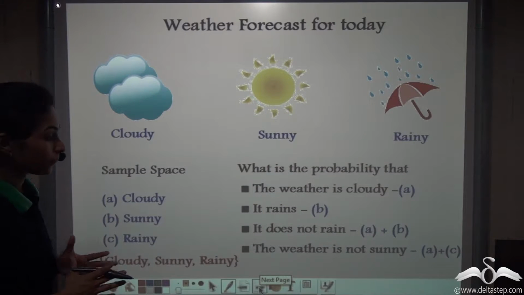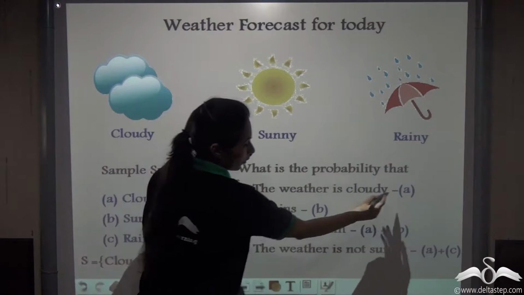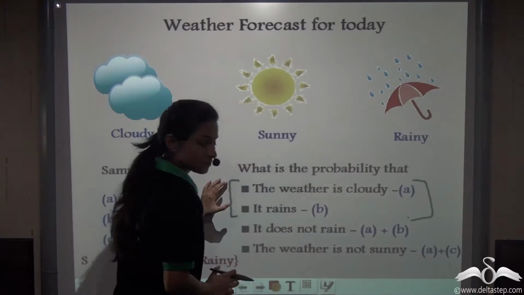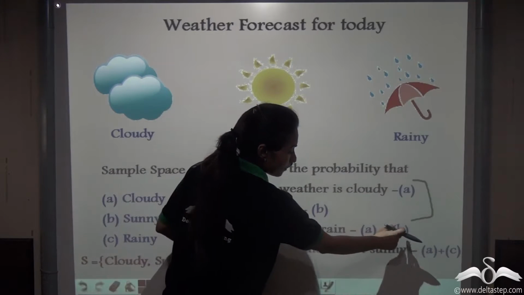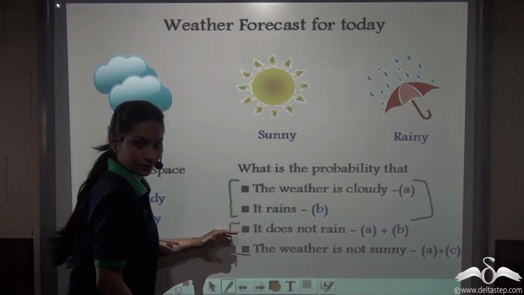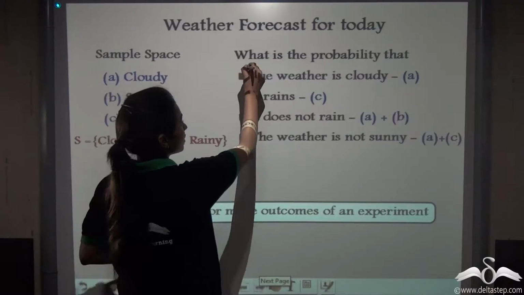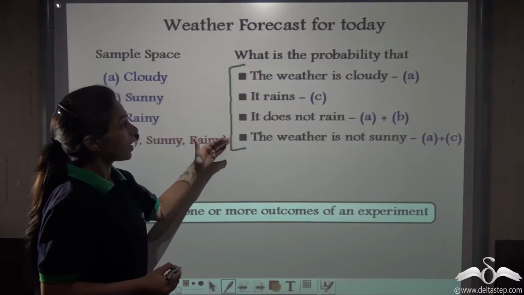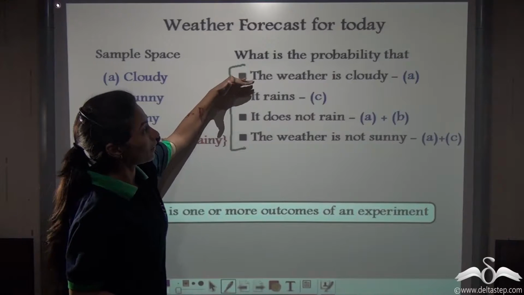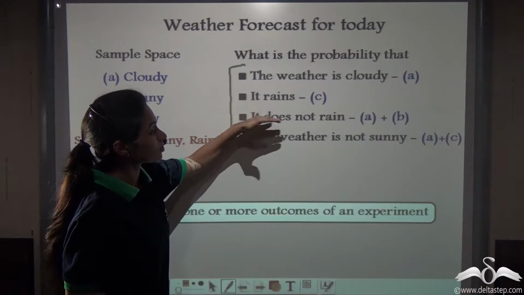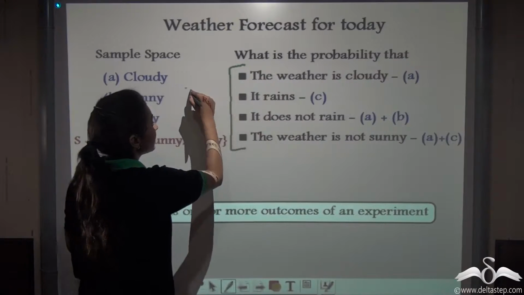So what do you see? These conditions can be identified with the sample points A and B respectively, and these conditions can be identified with the sample points A or B and A or C respectively. Now, each of these weather conditions that we have considered here, the weather is cloudy, it rains, it does not rain, or the weather is not sunny, each of them can be termed as an event.